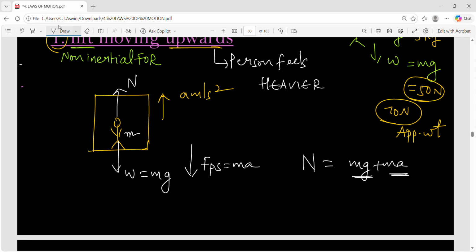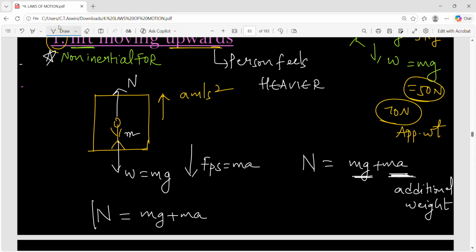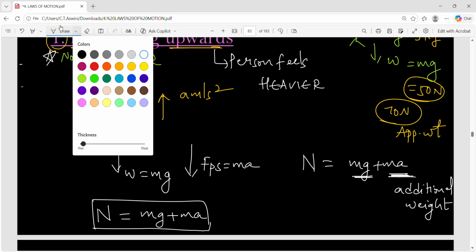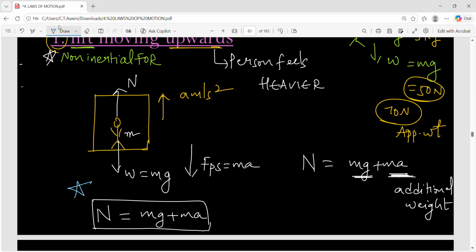Why does he feel heavier? This is the reason, because additionally ma weight is added. This is the additional weight. And what is the reason for this additional weight? Because of the pseudo force. And what is the reason for the existence of pseudo force? It's because of the non-inertial frame of reference. So what is the normal reaction when the lift is moving upward? mg plus ma. Clear? Remember this formula. Important. You will have some PYQs on this formula.